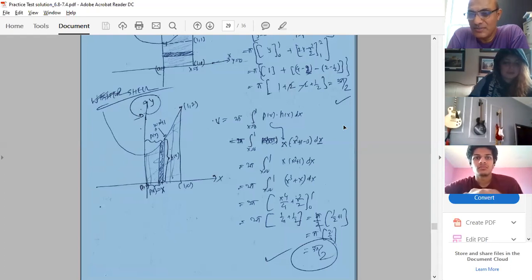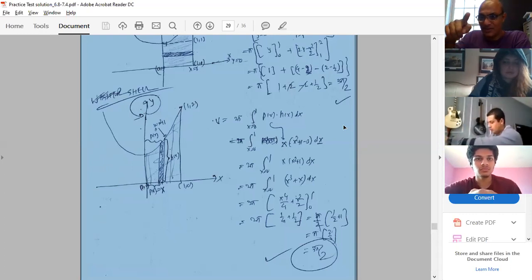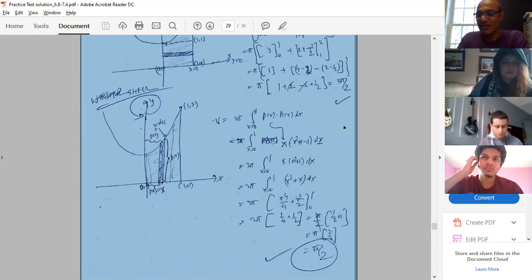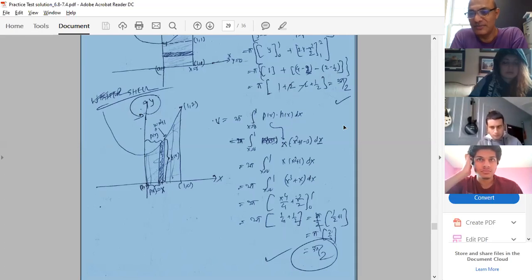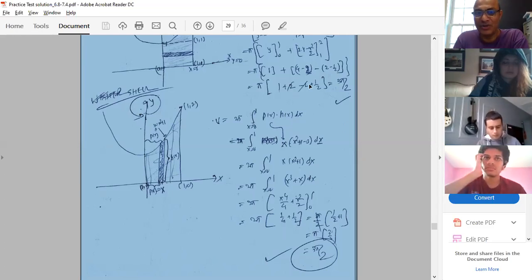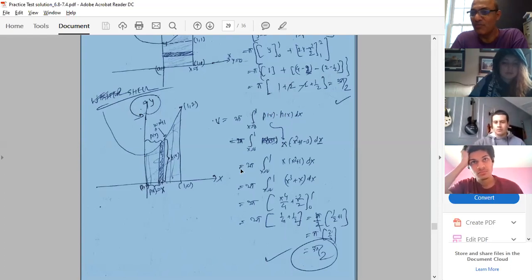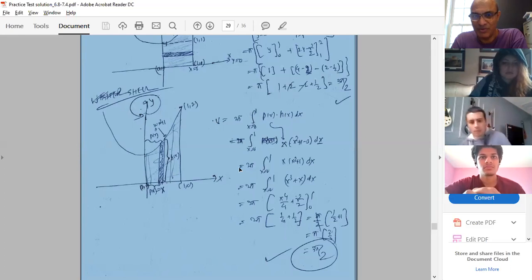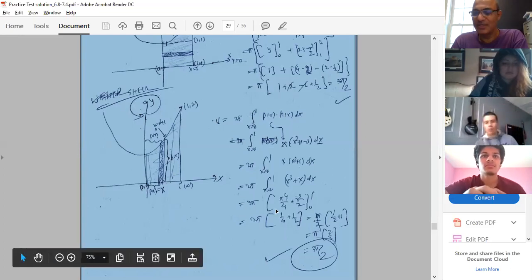and don't use unusual symbols. Some people are writing like this, like this, like this. I understood that it was Y, and I was just wondering why it is Y. After 3-4 minutes, I came to know, oh, it's just a symbol. Don't do like this, guys, please. In my writing, you will not find anywhere any kind of improper or unrelated symbols. So please, just do like this. See, equal to, below, equal to, like this. And that's it.